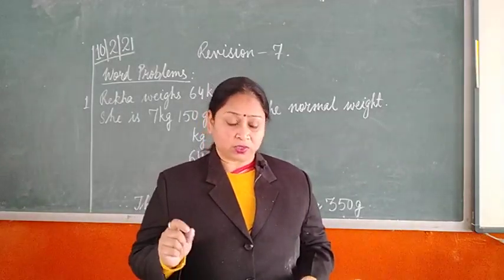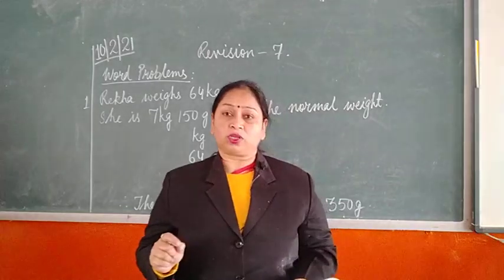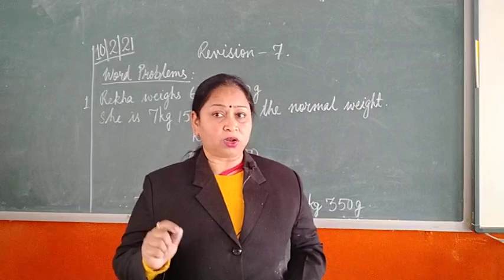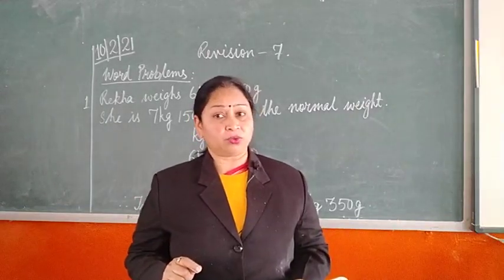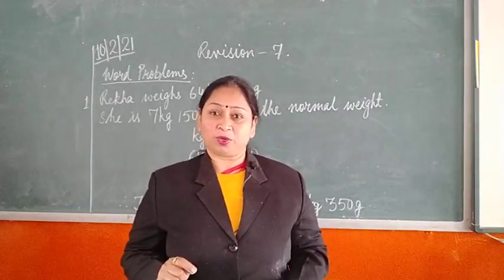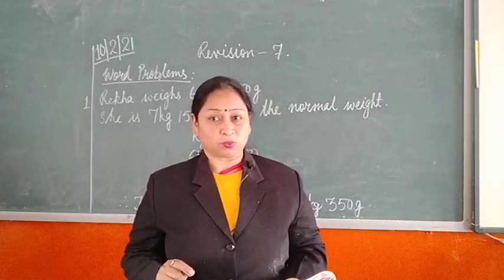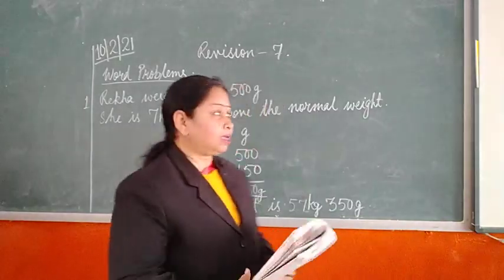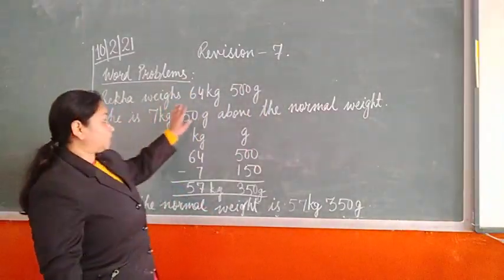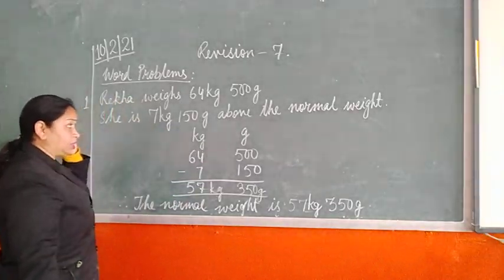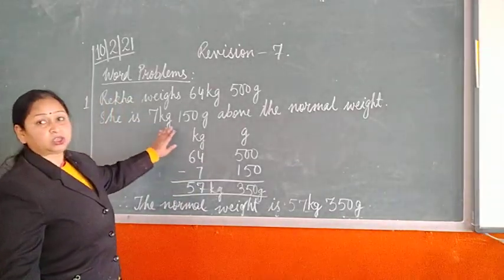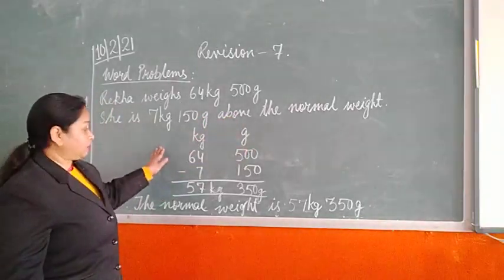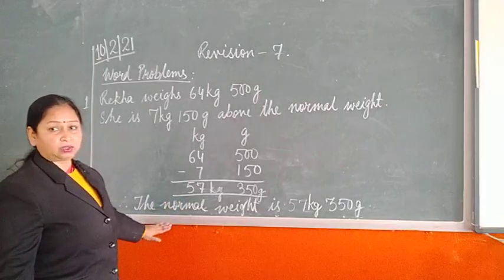If the question is said that Rekha weighs 64 kg 500 gram, which is 7 kg 150 gram below the normal weight, then what will you do? Okay. So the question could be twisted in such forms. So be ready for that, where you have to subtract, where you have to add. Okay. In this question it is given the weight is 64 kg 500 gram and she is this much weight above her normal weight. So we will subtract and get the answer, and this is the final answer.